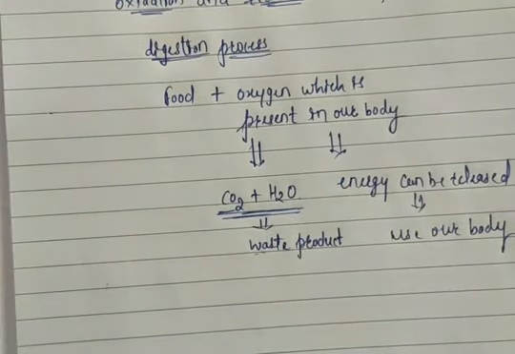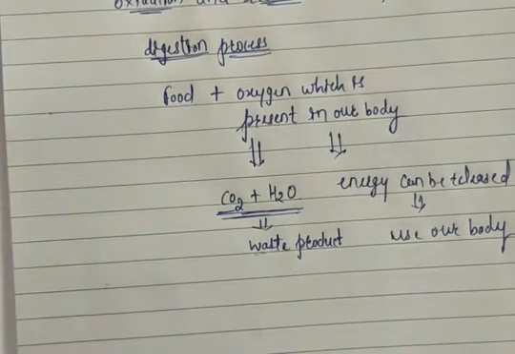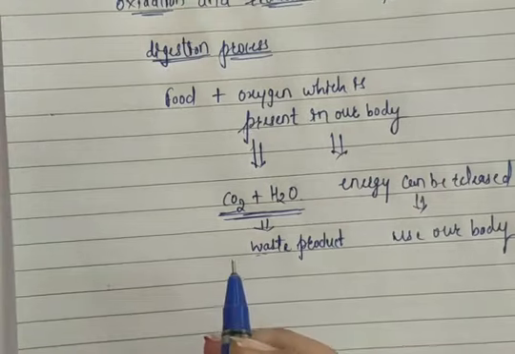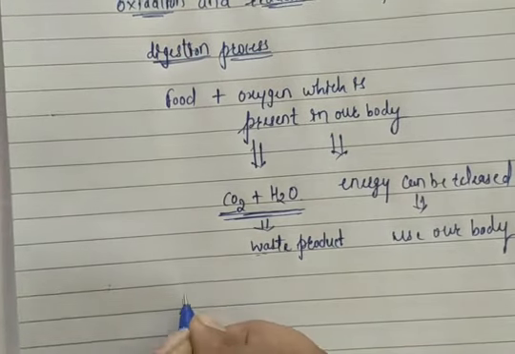So in general we can say that this is one type of redox reaction. Using the redox reaction we can understand how the digestion process takes place. Along with that, another example is the burning of fuel.